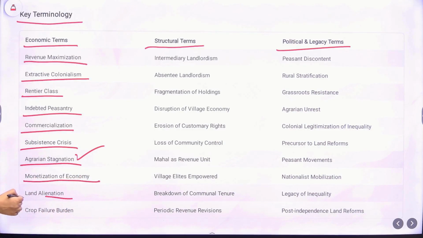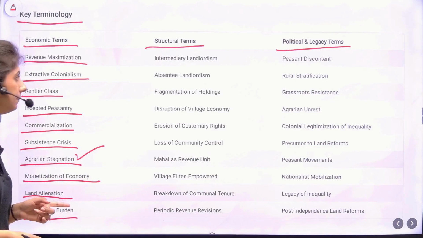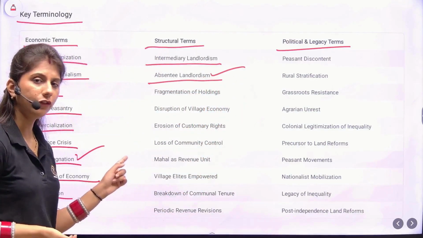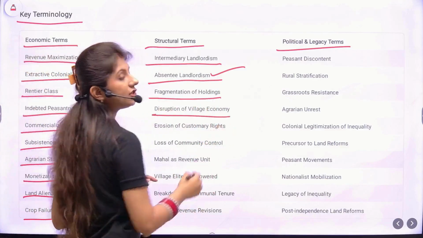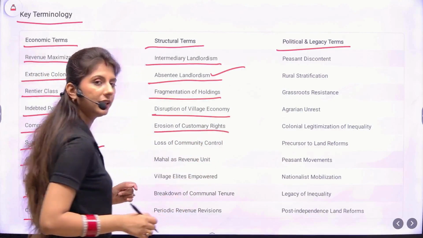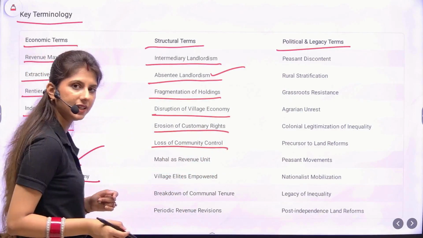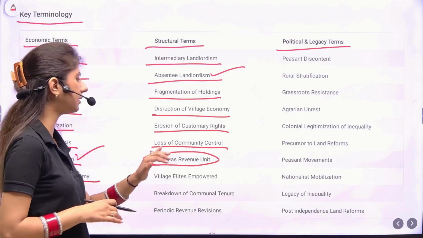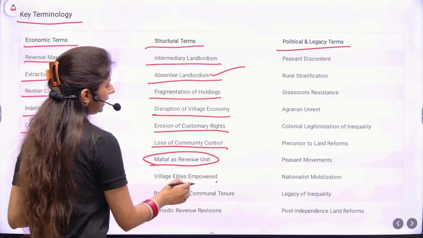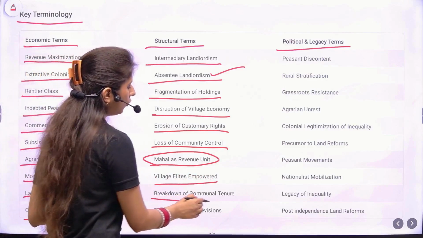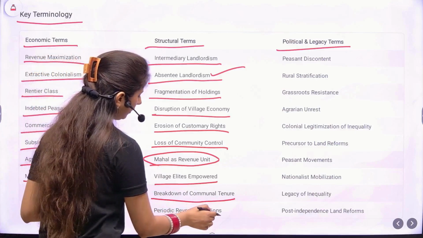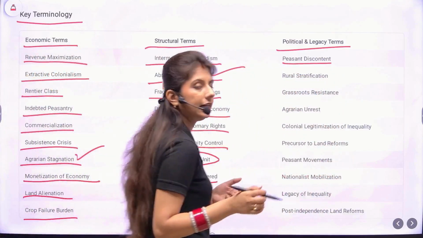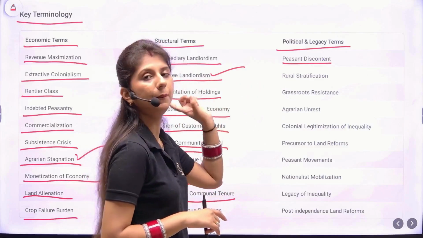Monetization of the economy, land alienation, crop failure burden, intermediary landlordism, absentee landlordism, a very important term, fragmentation of land holdings, disruption of the village economy, erosion of customary rights, loss of community control, Mehel as the revenue unit. So we'll write Mehel as the revenue unit. This is the term you are going to use while writing the answer. Village elite were empowered. Breakdown of the communal tenure. Periodic revenue revisions.